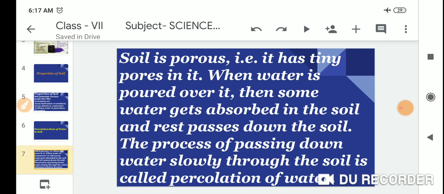Soil is porous, it has tiny pores in it. When water is poured over it, some water gets absorbed in the soil and the rest passes down the soil.